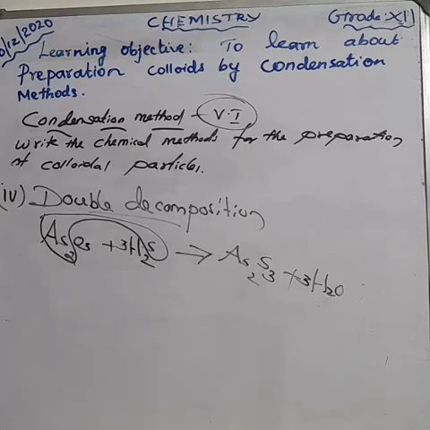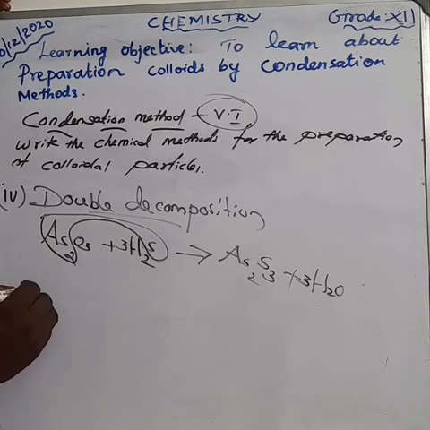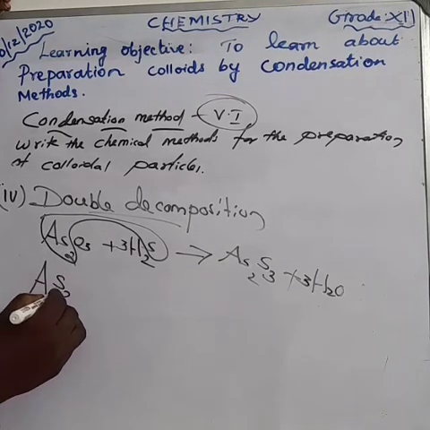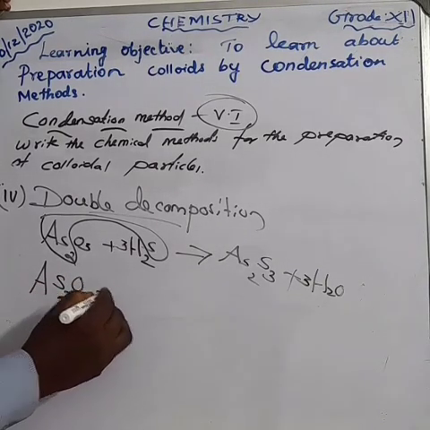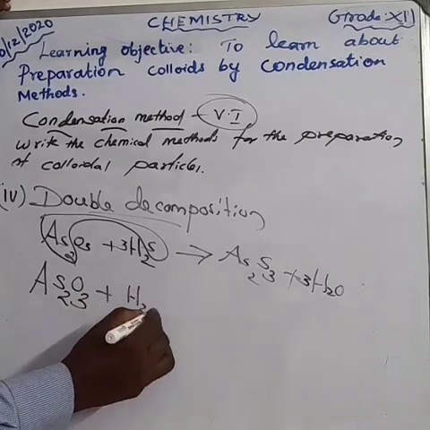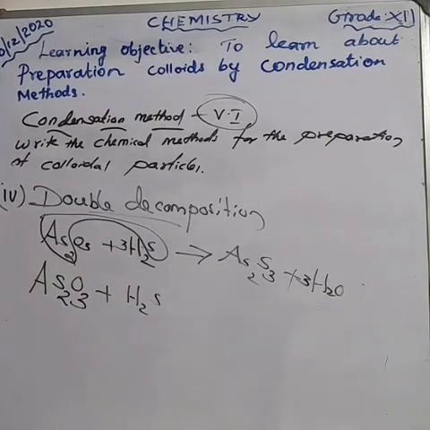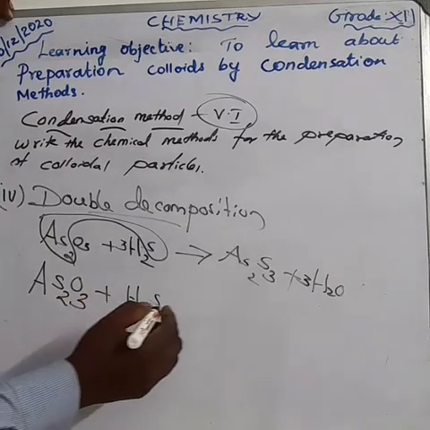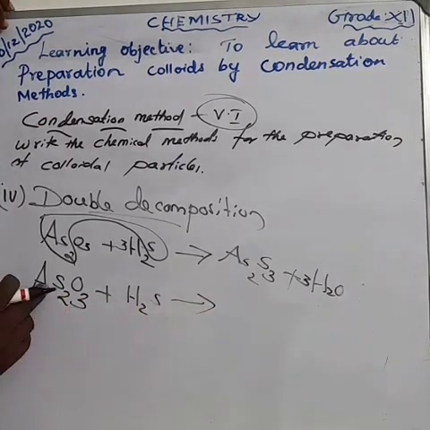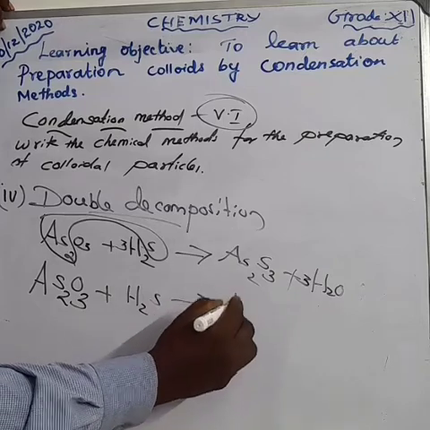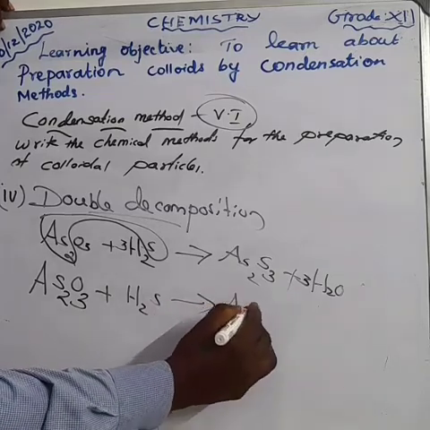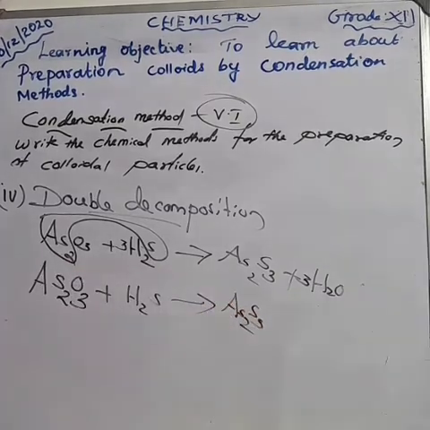Double decomposition. How can you write the equation once again? Arsenious oxide reacts with hydrogen sulfide. We get arsenious sulfide salt. So, what is the product here? As combines with S2 and S to form As2S3, arsenious sulfide.